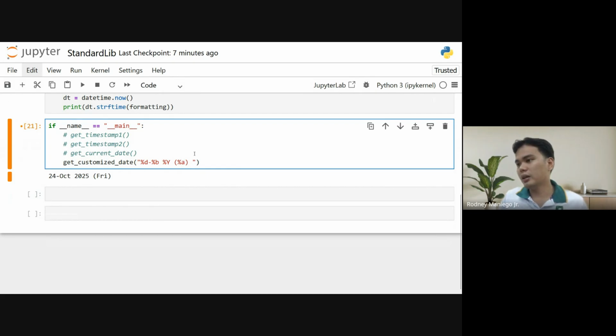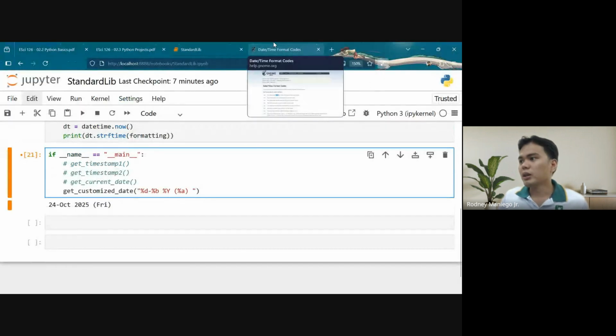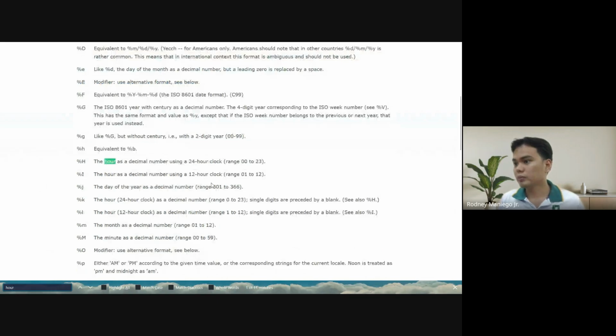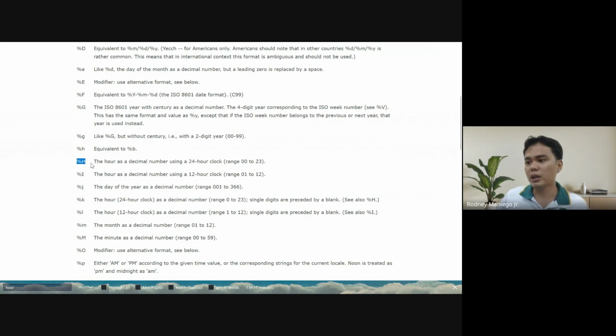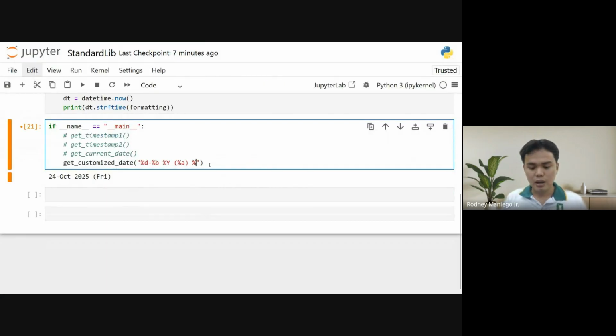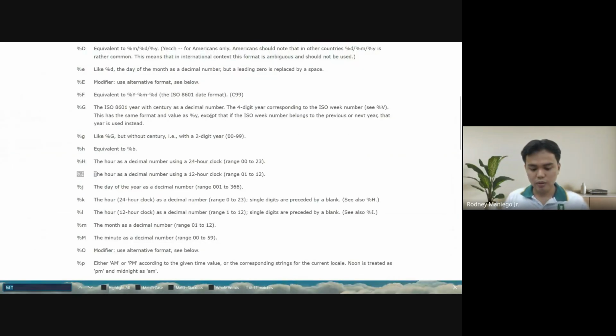And let's have the hour. If you want the time for the hour, we have two options. If the military time, that's 24 hours, we use percent capital H. If we want the normal hour, the 12-hour clock, we use I. So let's try percent I, then the minutes. What is the code for the minutes? Control F, minute.